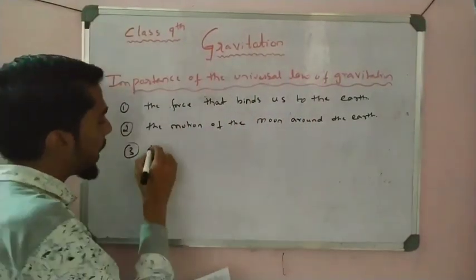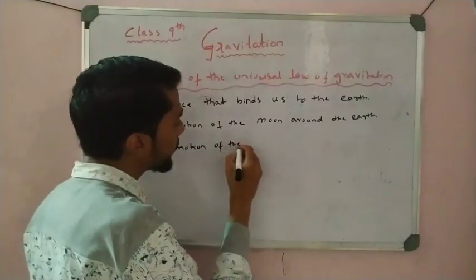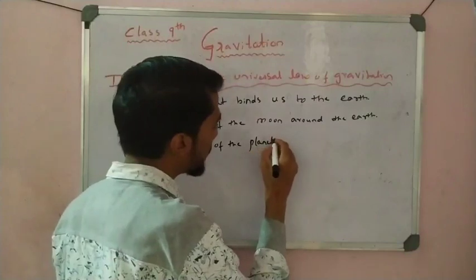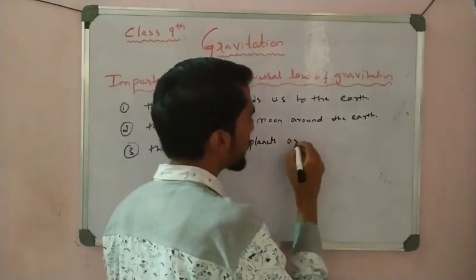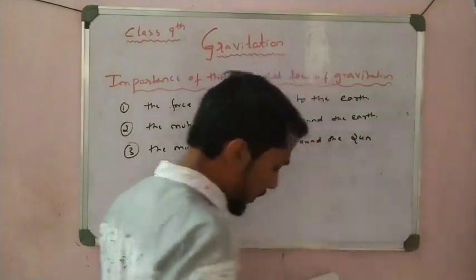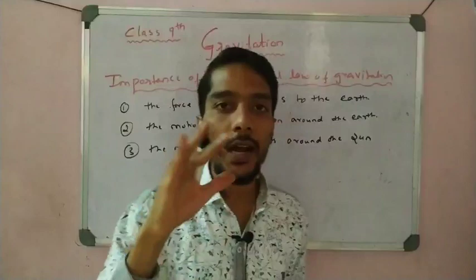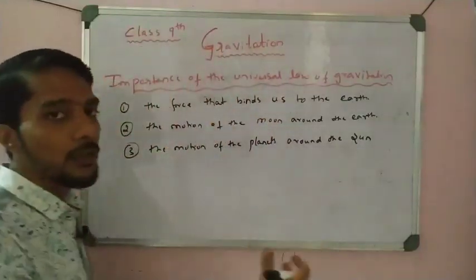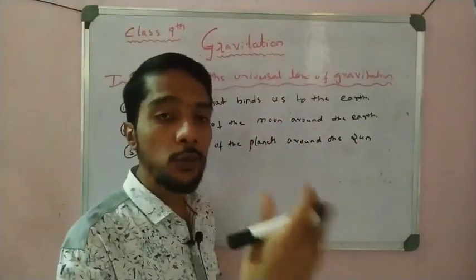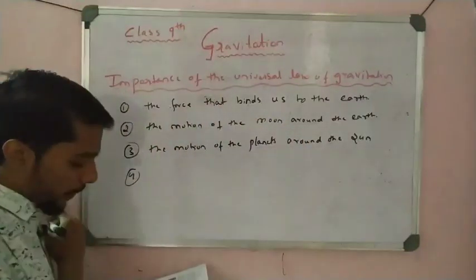Next, the motion of the planets around the sun, okay, around the sun, it is because of the gravitation. We observe the motion of the earth, the motion of Mars, Jupiter, Neptune, anything, that is because of the gravitation, right?